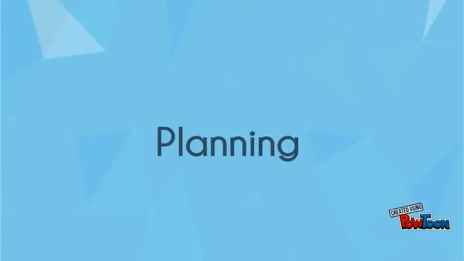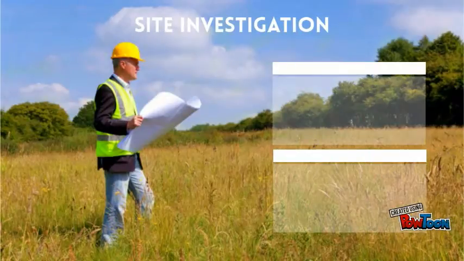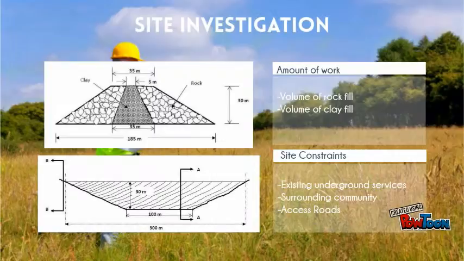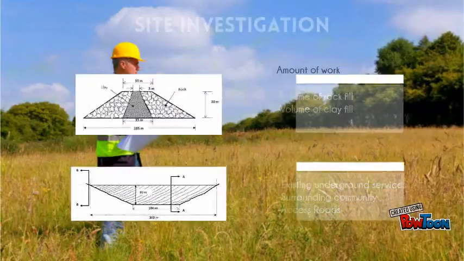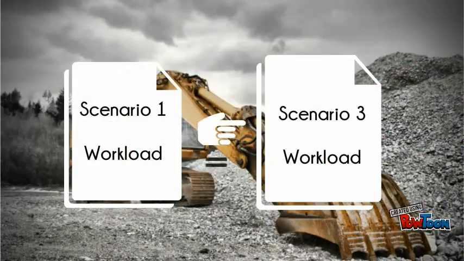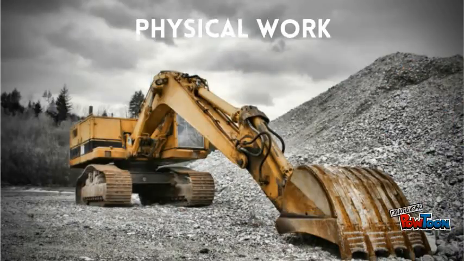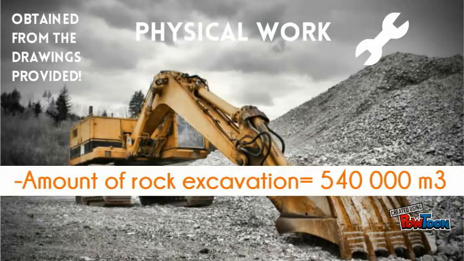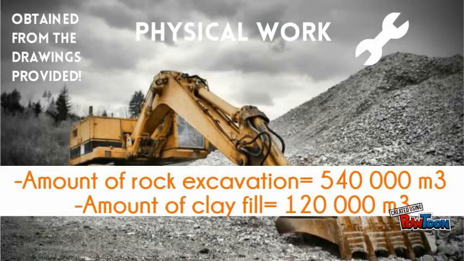Planning: amount of work, site investigation. In any construction project, the first thing to do is the site investigation, in order to approximate the amount of work required and identify any concerns which have to be addressed before work can proceed. Underground cables and surrounding communities are just two examples. Both Scenario 1 and 3 will require the same amount of work based on the dam design. Calculate the amount of work, that is the volume of clay and rock, from the drawings provided. Estimated rock excavation should be around 540,000 cubic meters and estimated clay fill should be around 120,000 cubic meters.